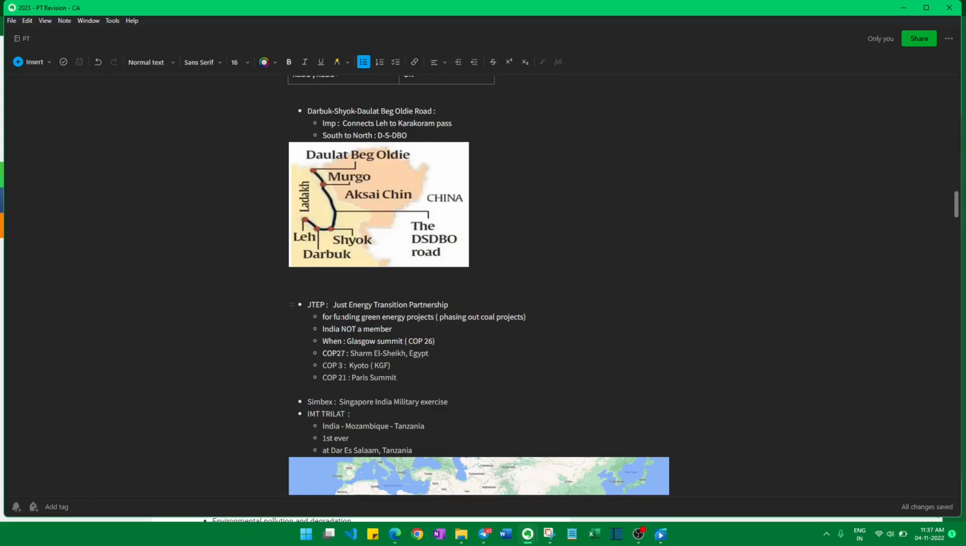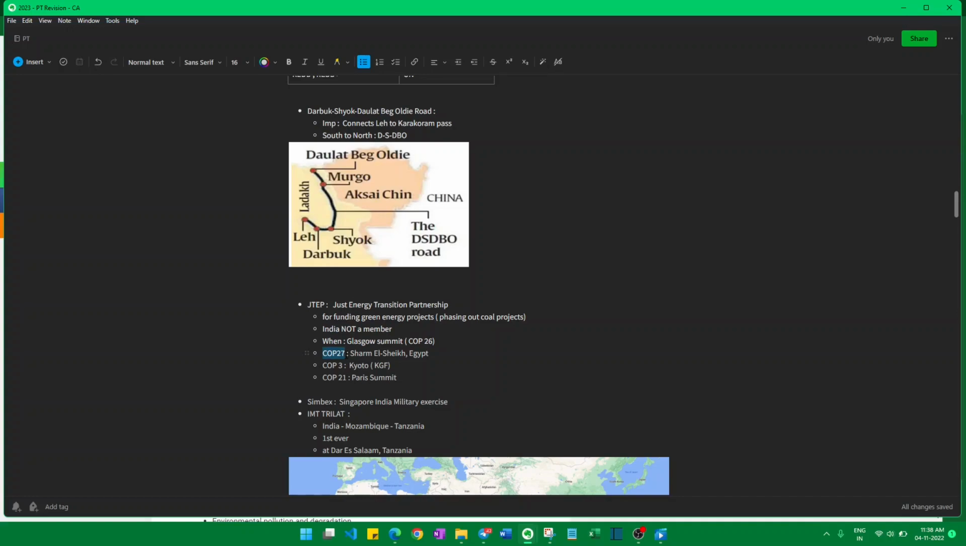And what is the use of it? It is for funding green energy projects and phasing out coal projects. In India there are multiple coal projects for electricity, thermal power plants. That's why we are not a member in this. India opposed being a member. That's an important point. And other important COP summits which we have to remember: